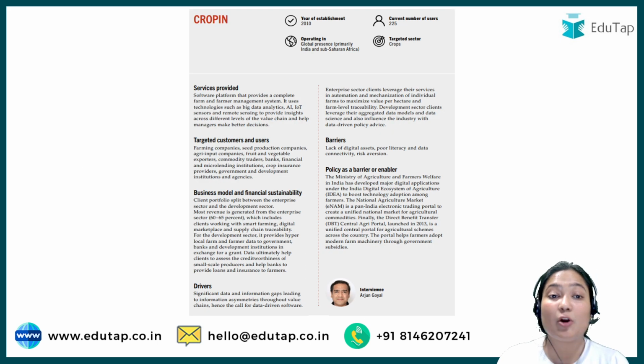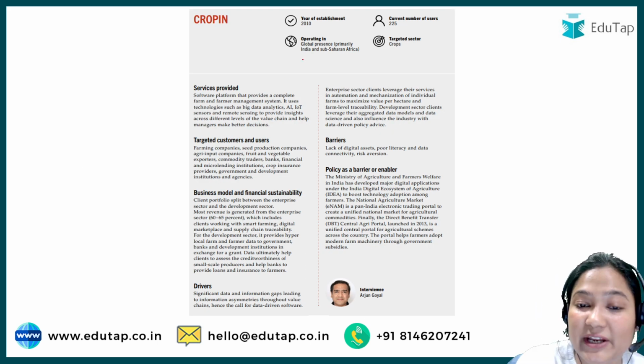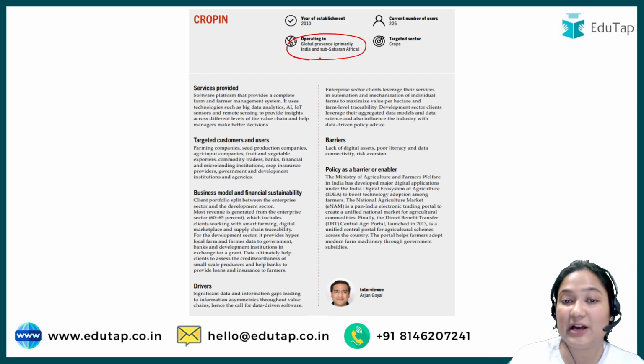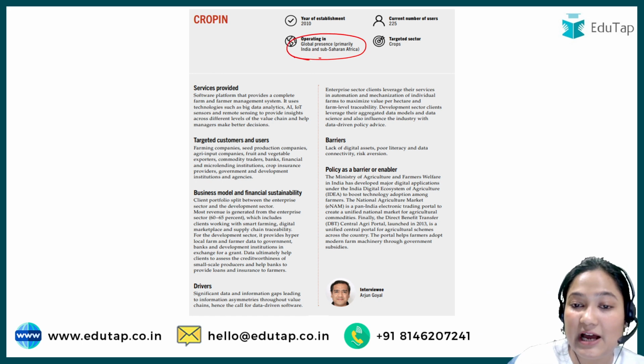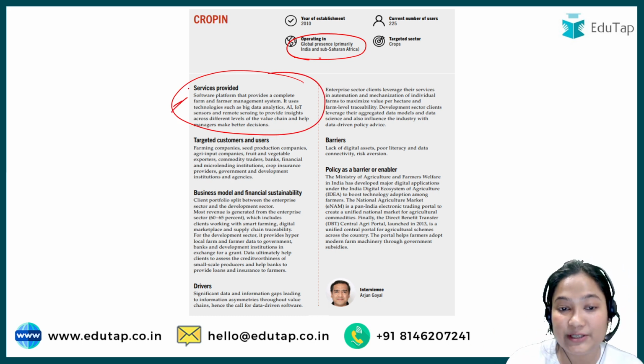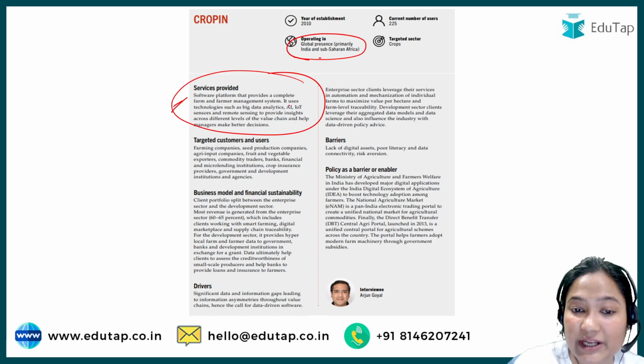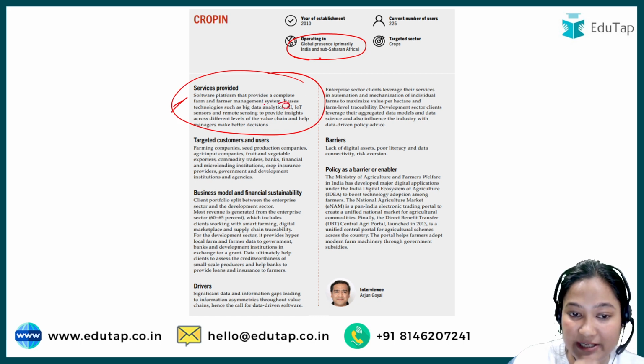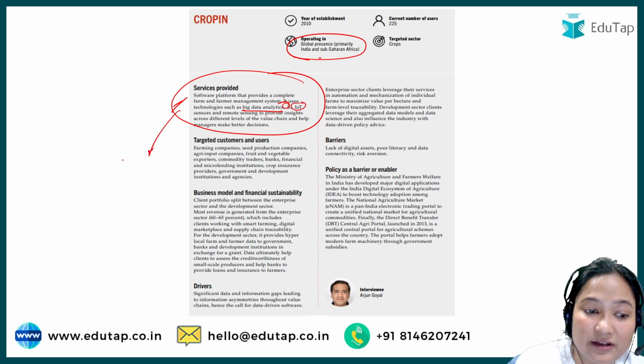The second one was Cropin. This is again primarily used in India and sub-Saharan Africa. Okay, so here what is happening, it is a software platform that provides a complete farm and farmer management system. They are using artificial intelligence, data analytics, internet of things, sensors, remote sensing, that kind of thing, helping to be precise and helping in precision agriculture.